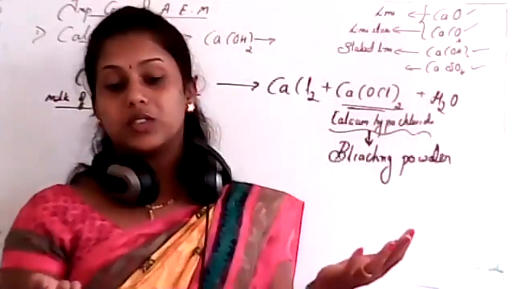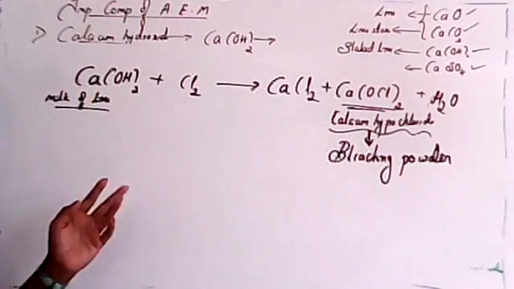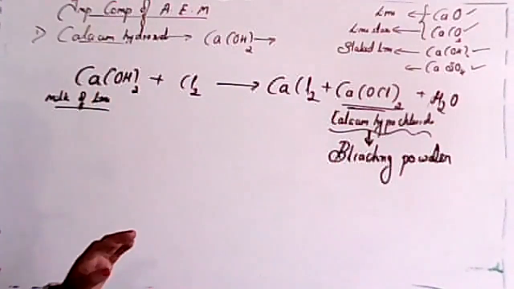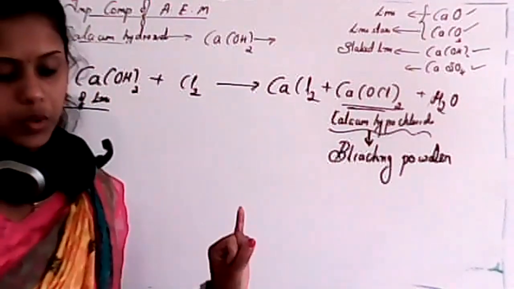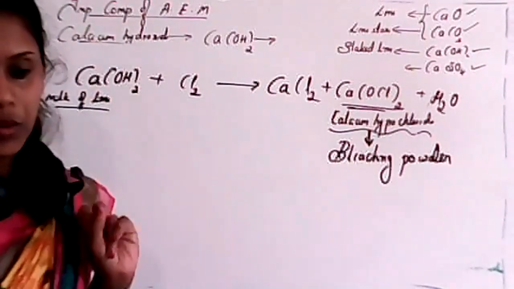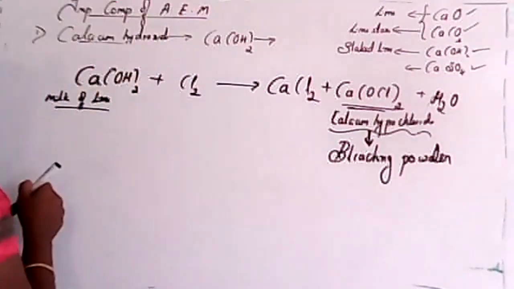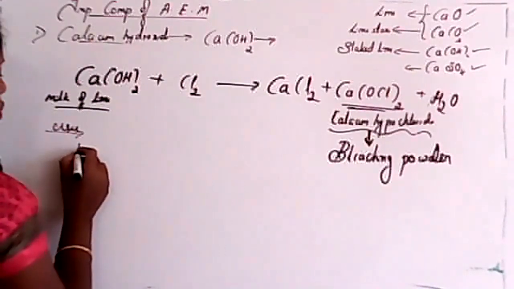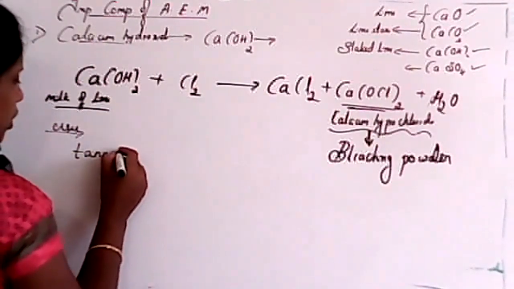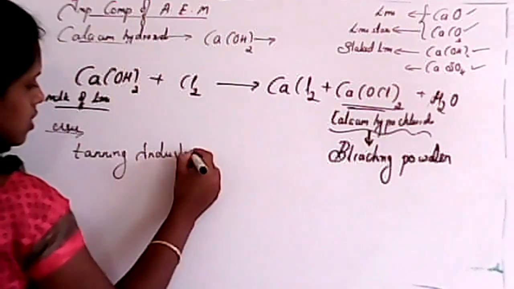Uses of calcium hydroxide. Can you tell me what are the uses of calcium hydroxide? One thing here itself, it is used to prepare bleaching powder. Second one, it is used in a tanning industry. These are uses. What is tanning industry, student?